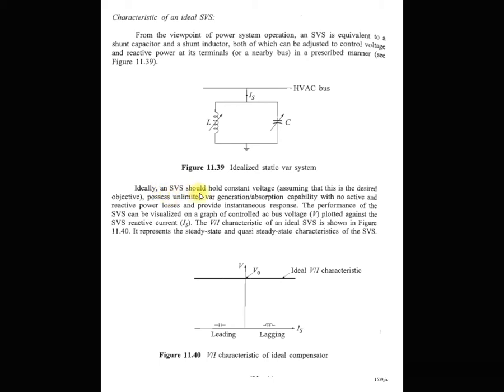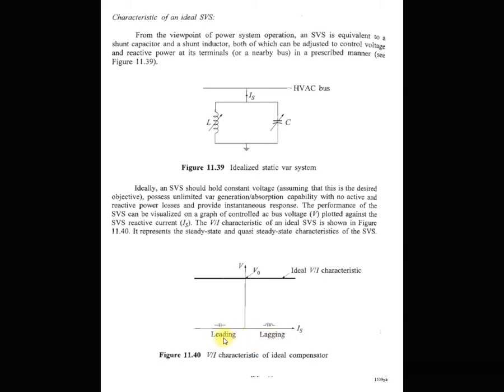Ideally the SVS provides a constant voltage. Assume it is the desired voltage, suppose V0. So this ideal SVS provides the constant voltage V0. You can see in the VI characteristic that on the y-axis there is the terminal voltage of this bus, and on the x-axis there is the current. It may be a leading current or a lagging current.